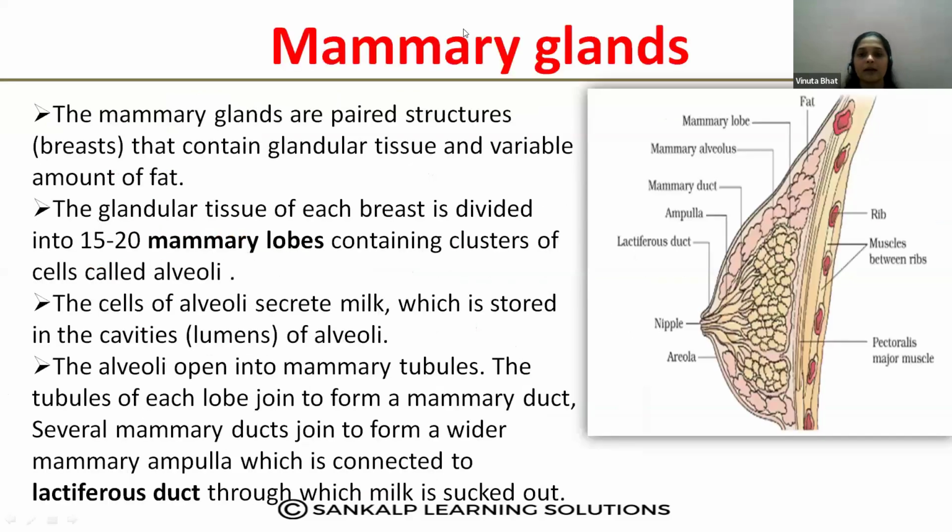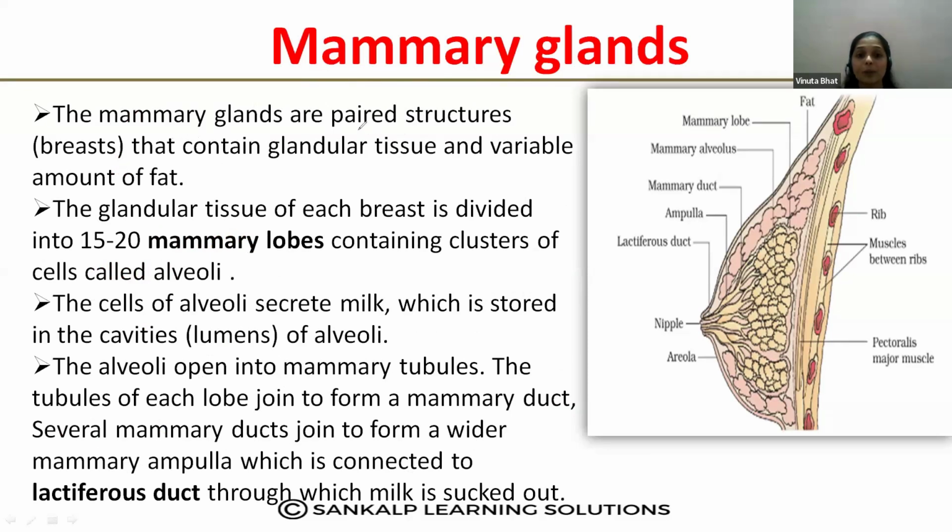So in the female reproductive system, one more thing we have to study is the mammary glands. Mammary glands are present in females, and also in males, but there they are rudimentary and non-functional, while they are functional in females.